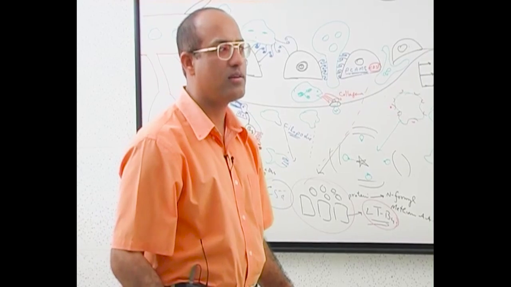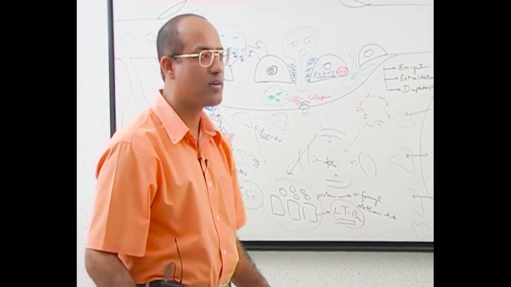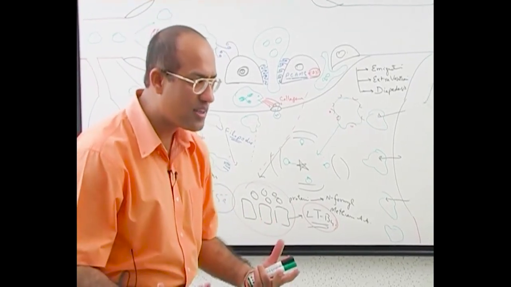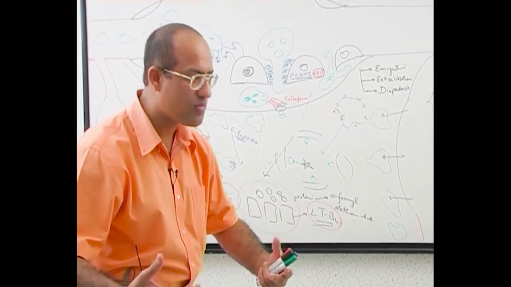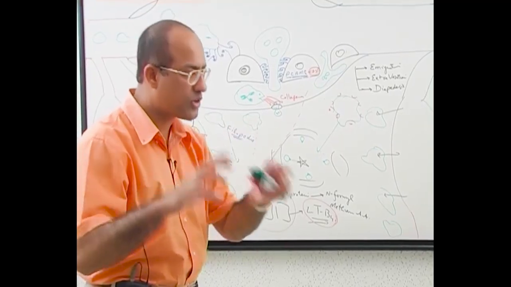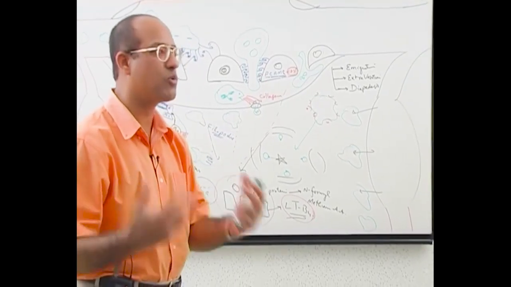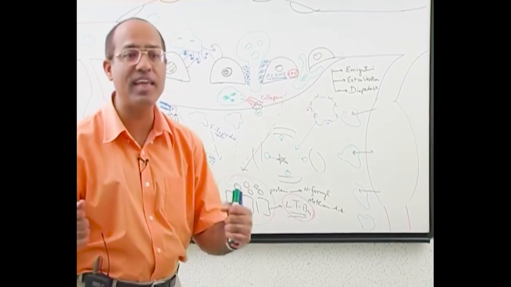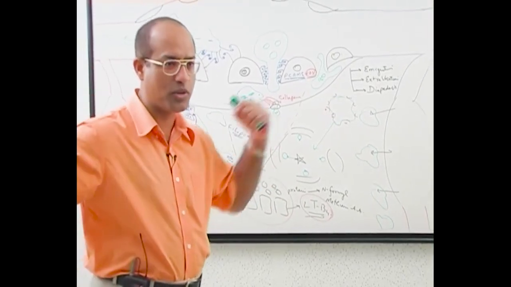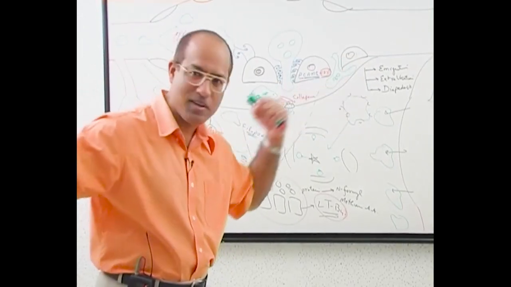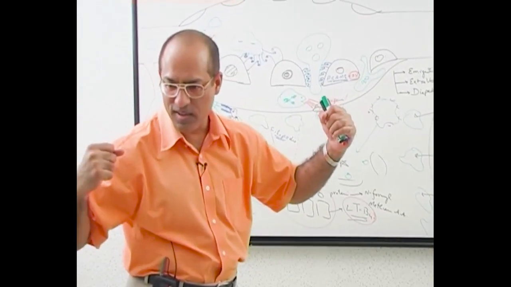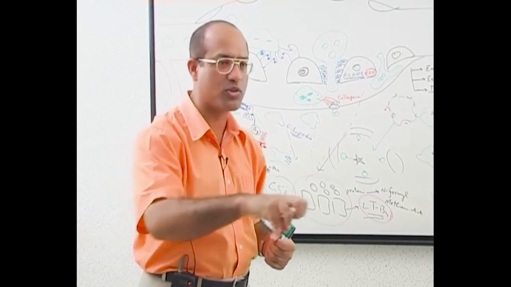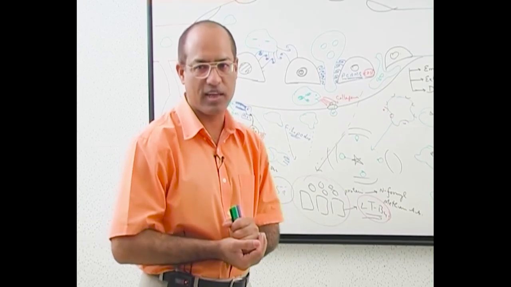So that they will do what? They will undergo full activation, and then they will start the phagocytic process, right? That we'll discuss in the next lecture. Once white blood cells come over here, they become fully active, like they show their muscle before the fight. That muscle showing and all that activity is simply called white cell activation. And after that, they start phagocytosis. We'll talk about that in the next lecture.